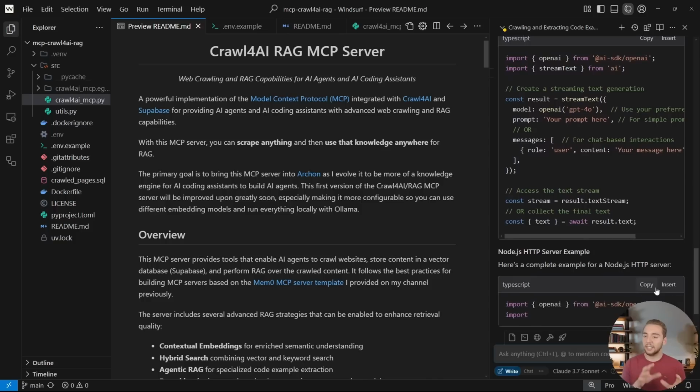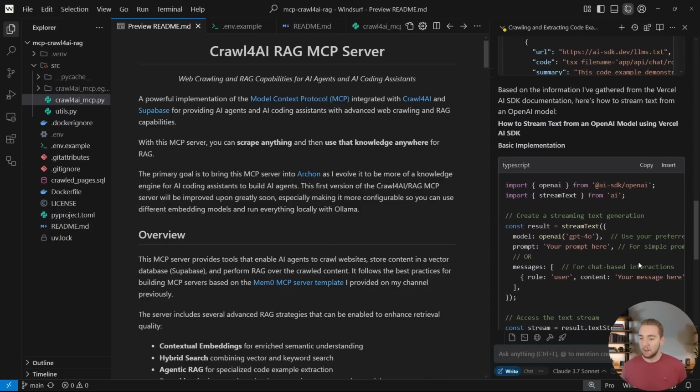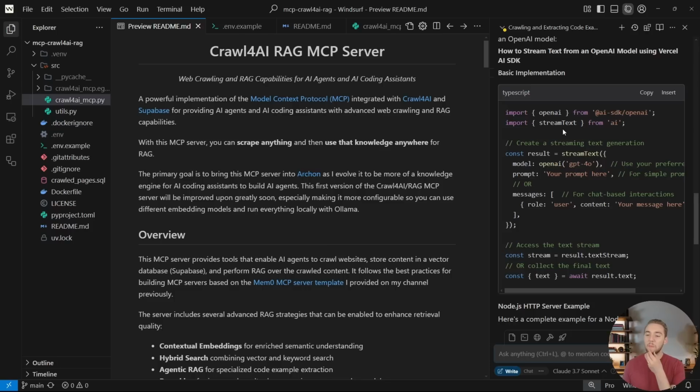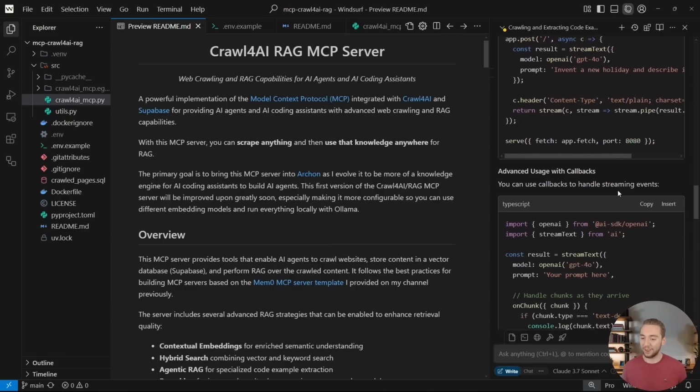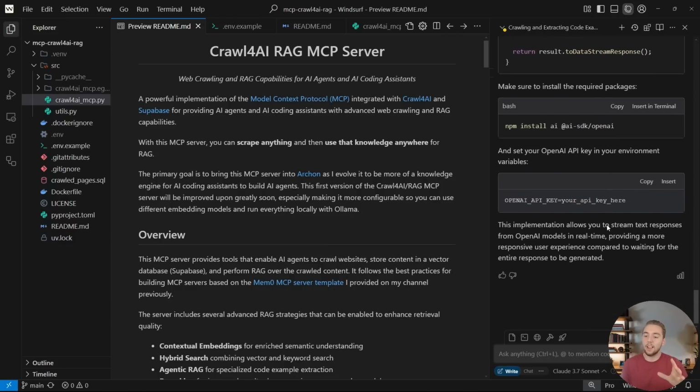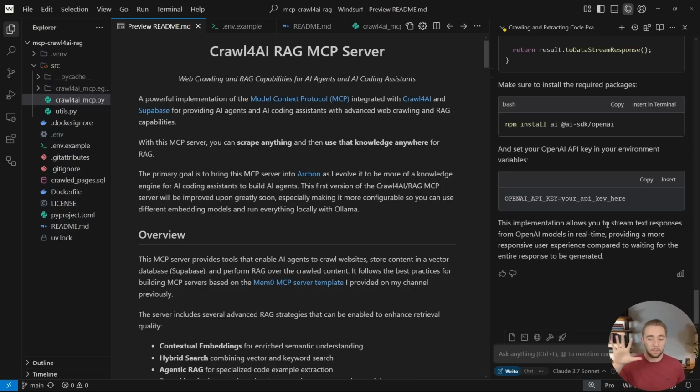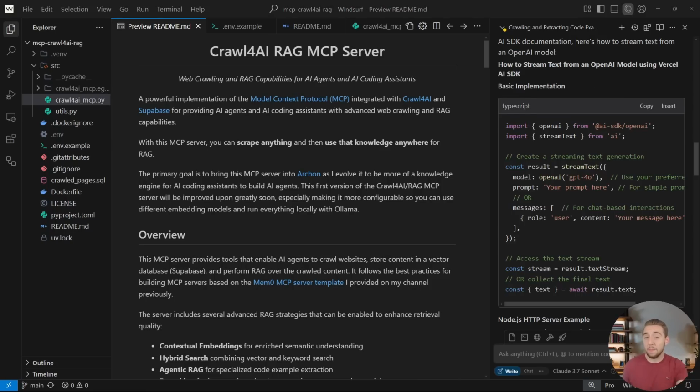And there we go. So it took a little bit for it to go through some examples, but we now have the answer. So it outputted something that looks very correct to me. So we get OpenAI, we import that from the AI SDK, we get the stream text function, and then we get the result out like this with the text at the end. And this is looking really, really good. All right, so there we go. So we got a little bit of documentation here, just a basic example. And of course, we can take this much further and actually use it within our coding process.